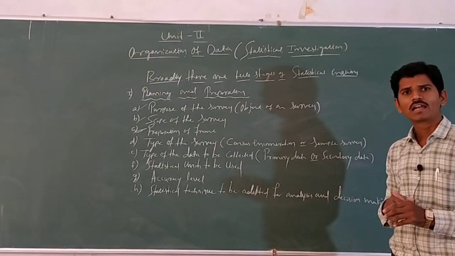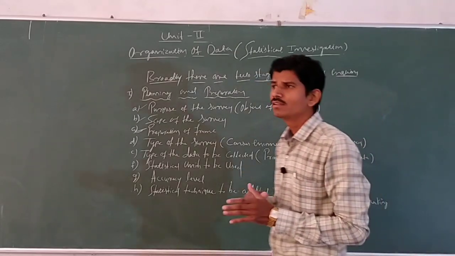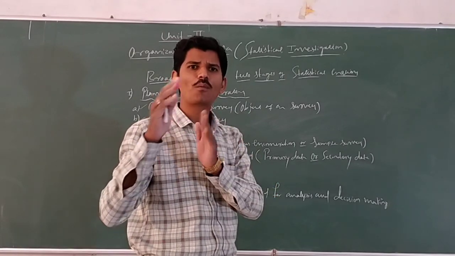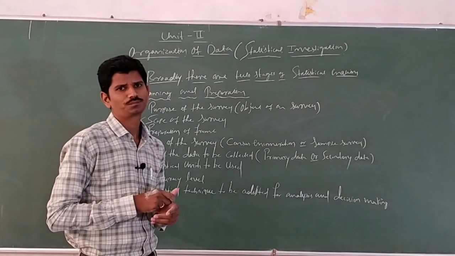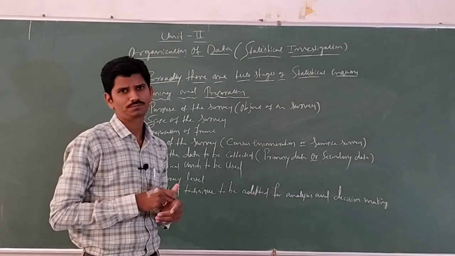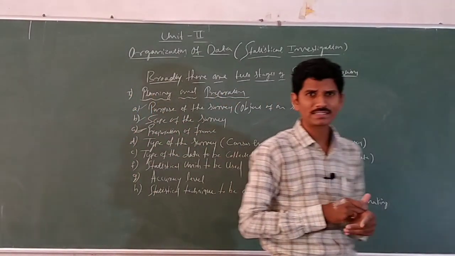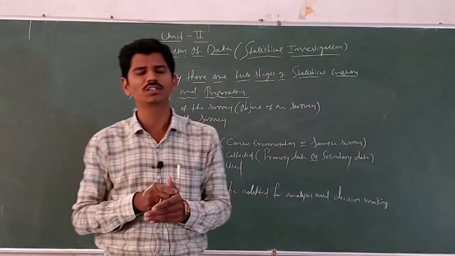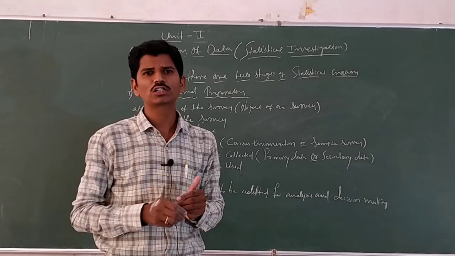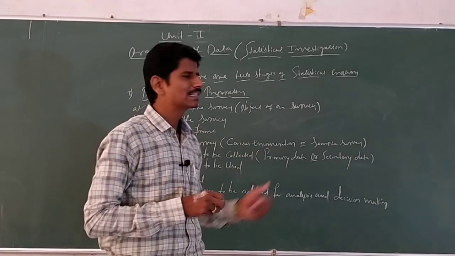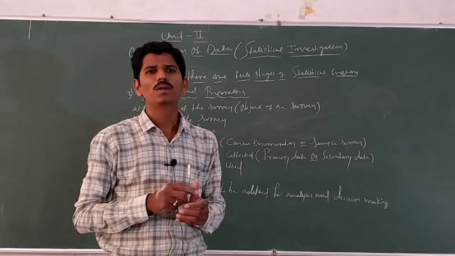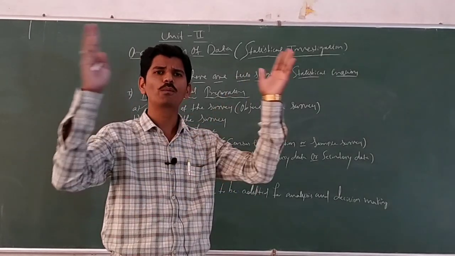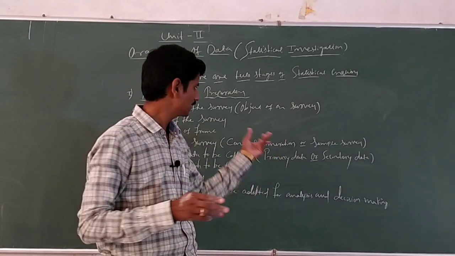On the other hand, if it is based on only part of the population, then it is said to be sample survey. What is census enumeration? If the investigation is based on all the units of the population, then it is said to be census enumeration. For example, the study of the population of India. It takes the whole population, the whole country. That is the census enumeration.